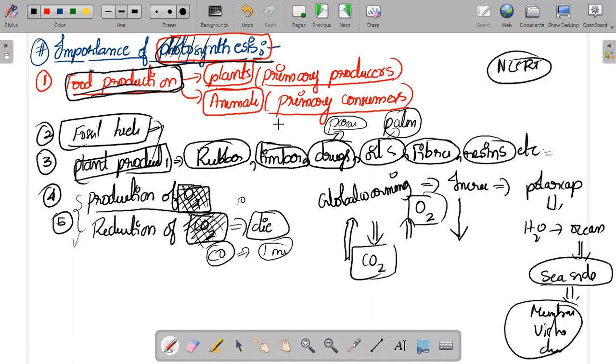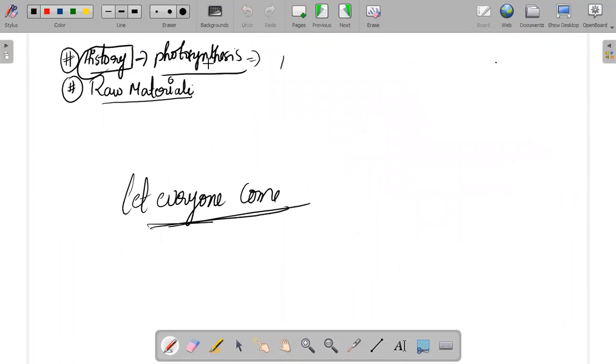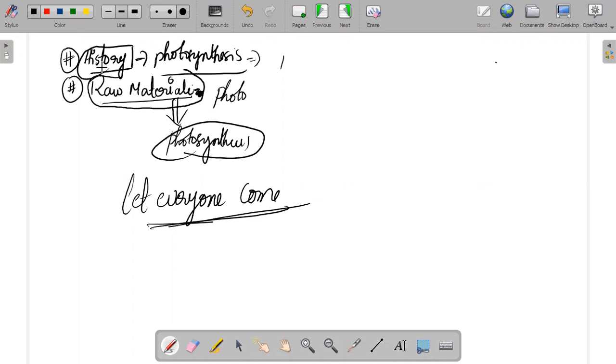So this is your HLS class, and at the end of the class, I mentioned that I'm going to teach you about the history of photosynthesis, means who are the people who did what, etc. And then we have to study the raw materials that are required for photosynthesis. Before you go and cook the biryani, you have to understand what the basic things, like the ilachi, will do. You have to prepare the raw materials so that you can cook the photosynthesis. To cook photosynthesis, you have to understand very clearly regarding the raw materials. That is today's class.